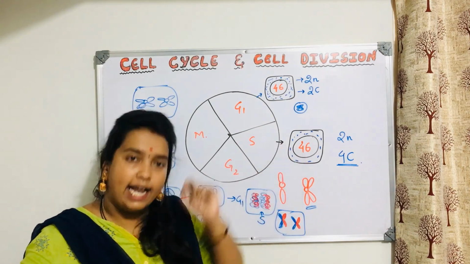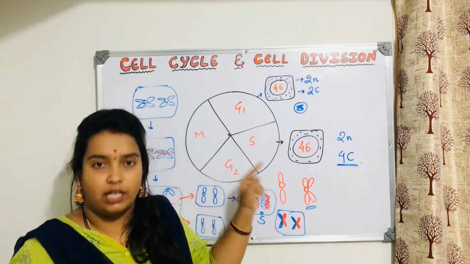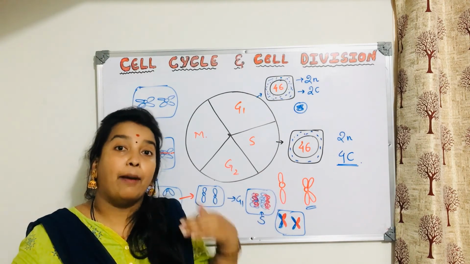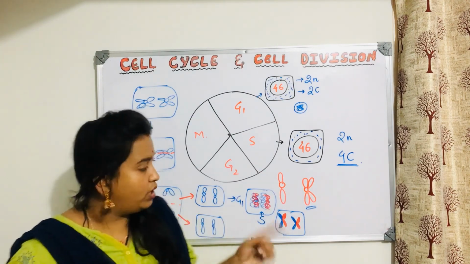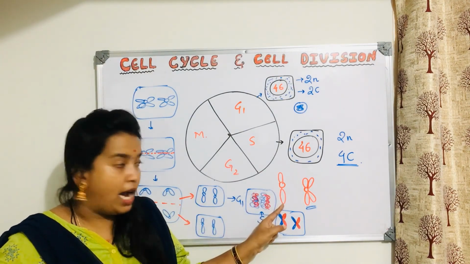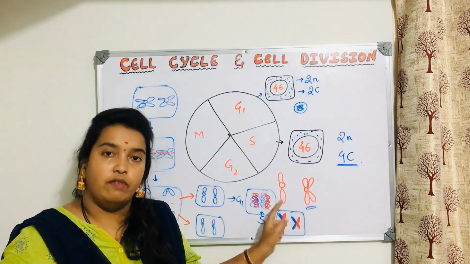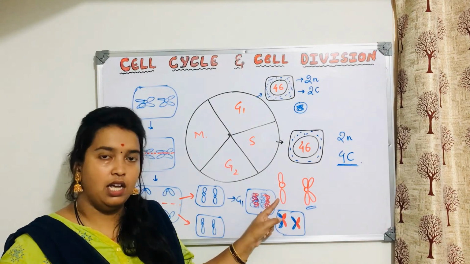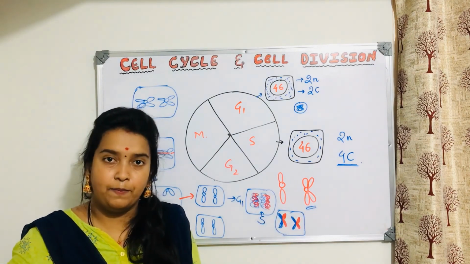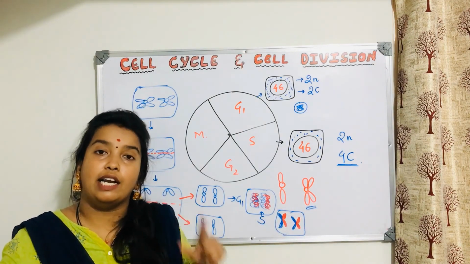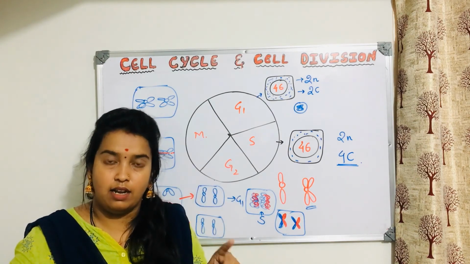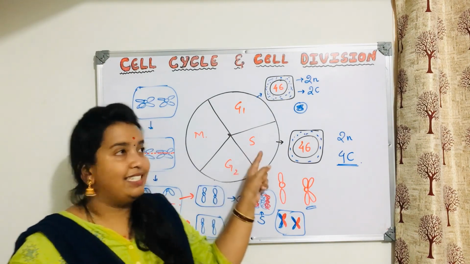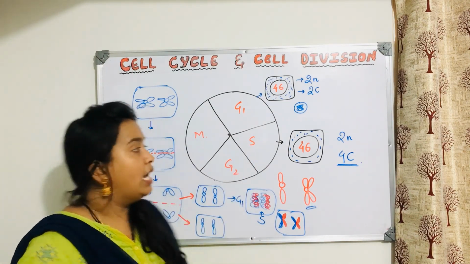Even here in the S phase, the chromosome number is 46, but DNA has doubled. The DNA present in this chromatid and the DNA amount present in this, which is more? This one is more. So this is 2C, and it will become 4C. 2C is the content of DNA in the diploid cell, and 4C is when it is in the replication phase. Later on, what will happen?